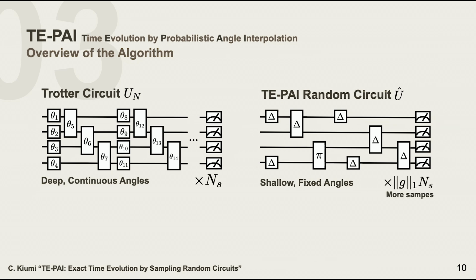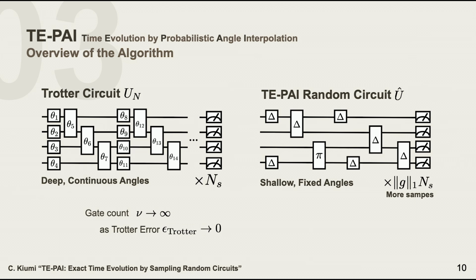But we need more samplings. To get a good estimation of the expectation values, we need more samples in TE-PAI, and it's magnified by a factor called the gamma factor G.